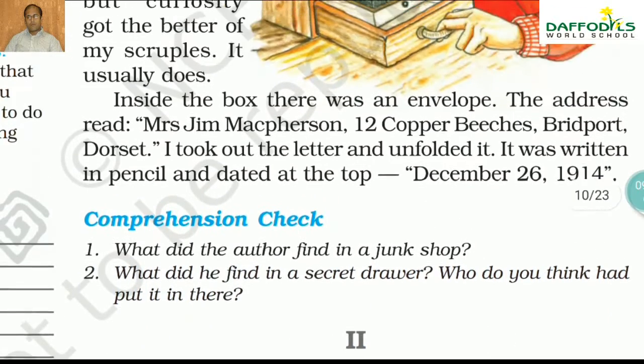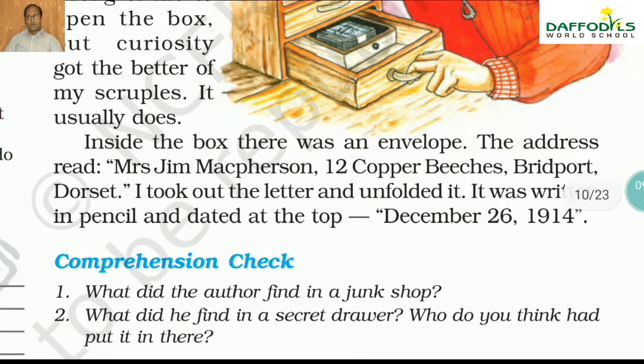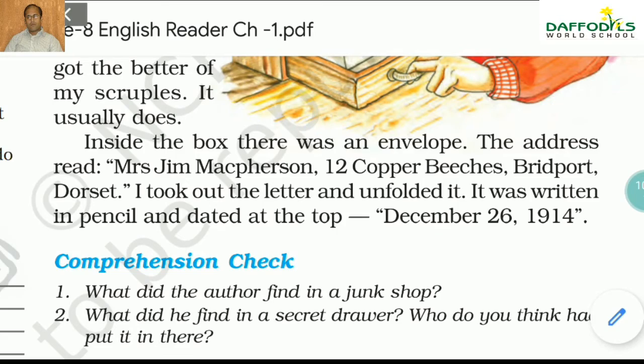Inside, this is the end of part 1, he finds that there was a box and there was an envelope inside that box. This is very important, mind you, this last part. It was addressed to Mrs. Jim McPherson. I already told you who Mrs. Jim McPherson is. It is Connie McPherson actually. 12 Copper Beeches Road, Copper Beeches is an area, a township, and Bridport and Dorset is the whole area.